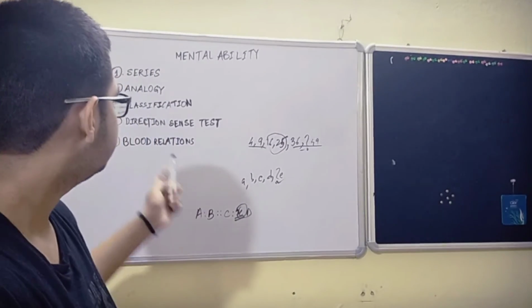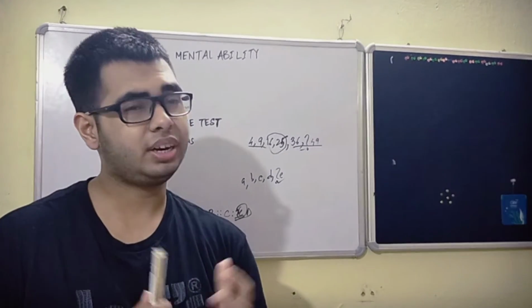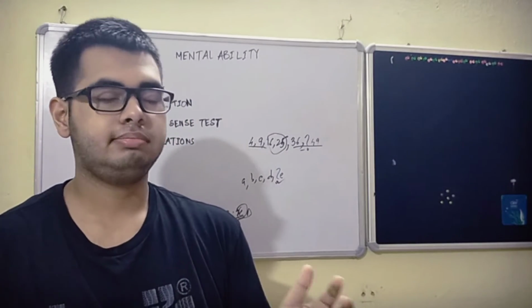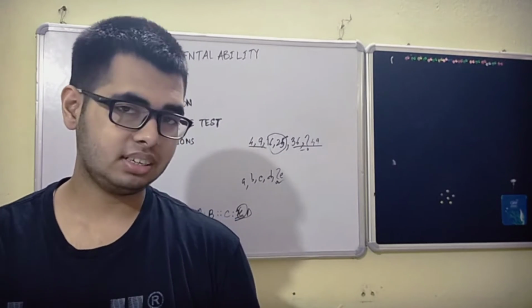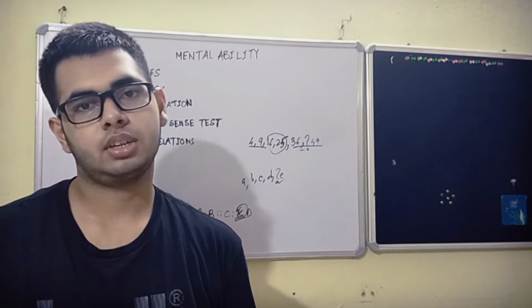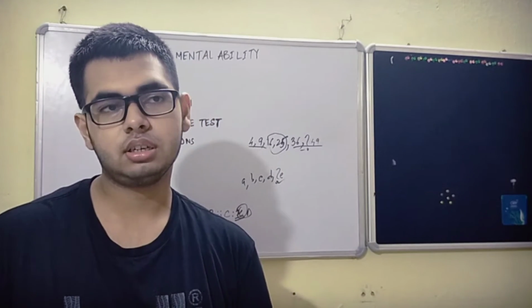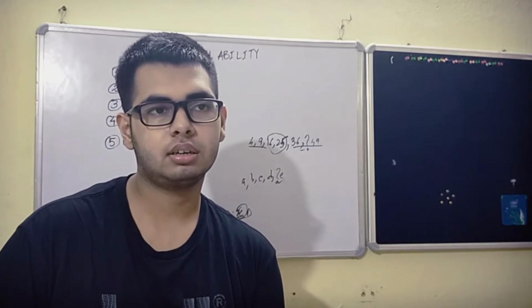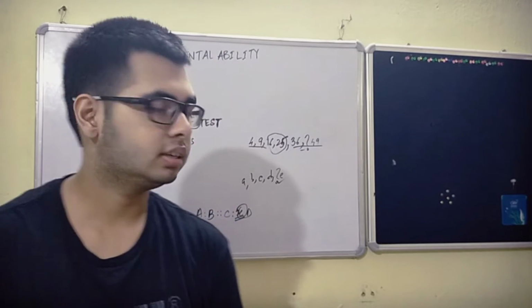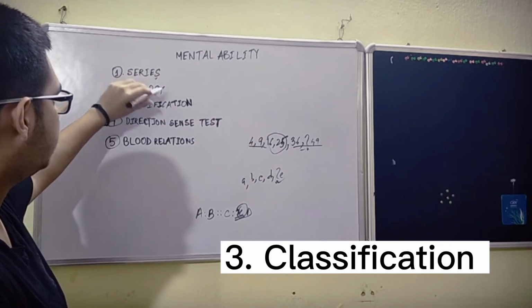And usually analogy is not that tough. Again, in analogy there are numbers, letters, words, and figures. Questions based on figures and analogy I will discuss later in a broad topic called problems related to figures. So we have discussed series and analogy.